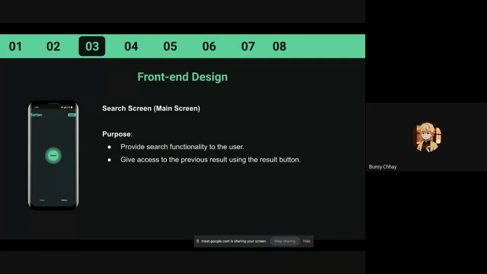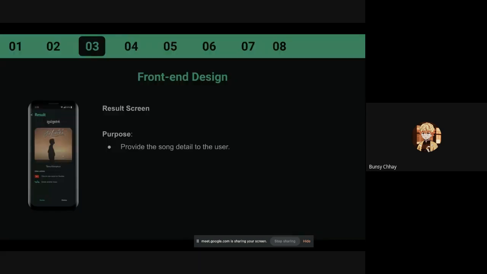In the search screen, it will include the search button in the middle of the screen, which is to provide the search functionality to the user. The animation and the countdown timer will be displayed to indicate that the app is listening to the background, and the result button on the right hand side and up there is to give access to the previous result, so that the user can look back.